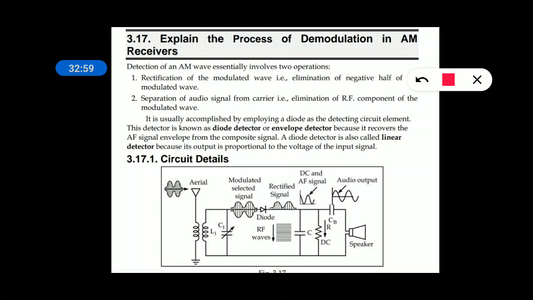Rectification is done by a half wave rectifier, and separation is done by filters. That is removing the RF component. Finally, we should be getting only the envelope. That envelope gives you the modulating signal. So in AM, the modulating signal lies on the envelope of the AM signal.